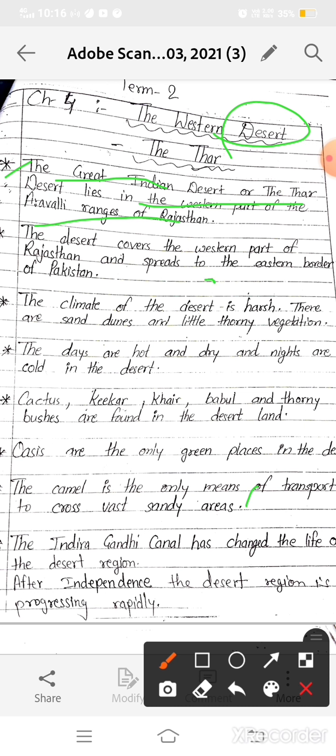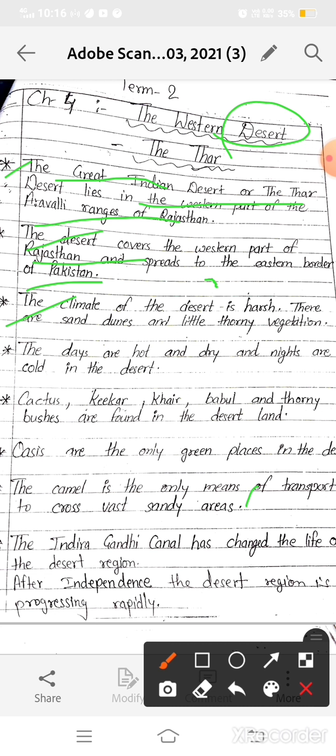Okay, and the desert covers the western part of Rajasthan and stretches to the eastern border of Pakistan. Okay, now this is another piece of information about the location of the desert region, that it covers the western part of Rajasthan, Rajasthan का जो western part है, and stretches to the eastern border of Pakistan. And next is the climate. Now we will read about the climate of the desert region.